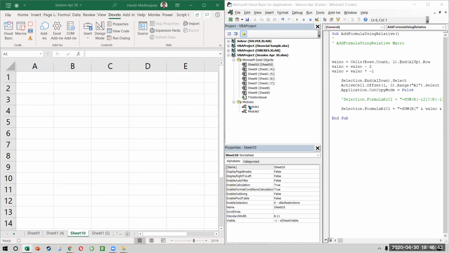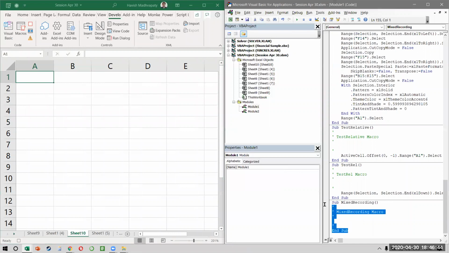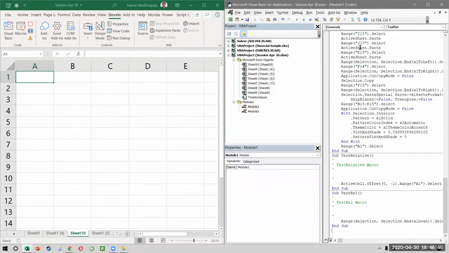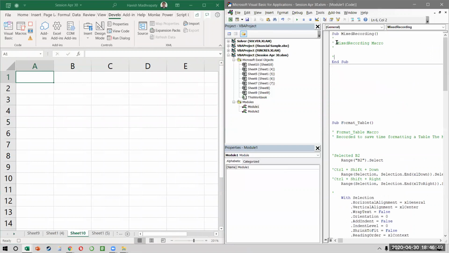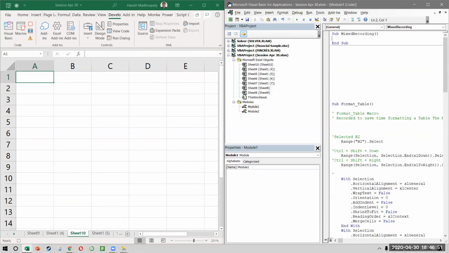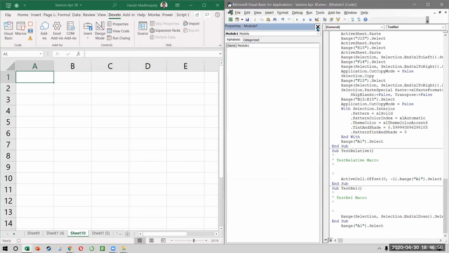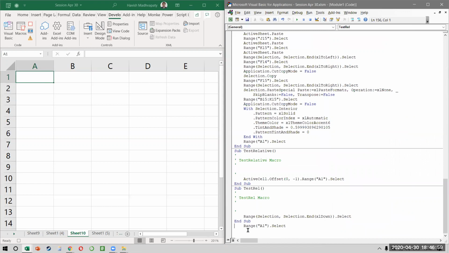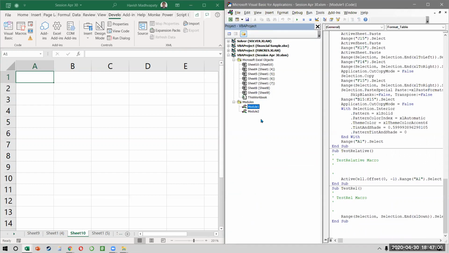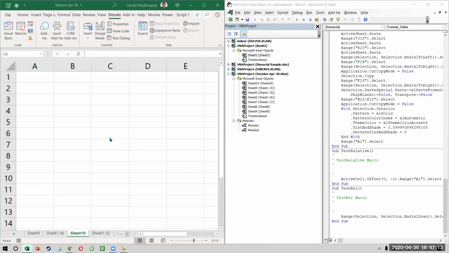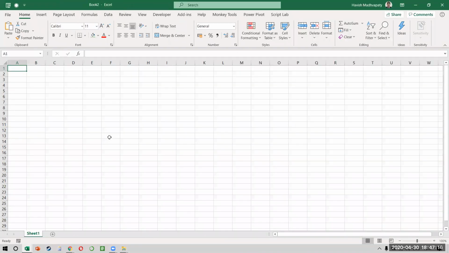Let me just come to my module where the recording is happening. Okay, you will have to actually see it at the bottom, but that's okay. So do you see this? It says I selected A1.select. One second, guys. Let me just do it one more time so that it's clear. What I can do is let me do it on a new workbook. Okay, that way there'll be no confusion.